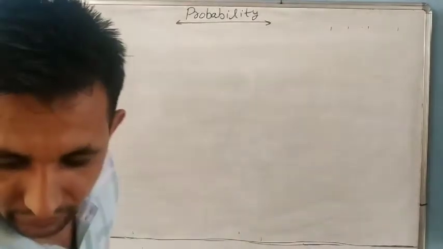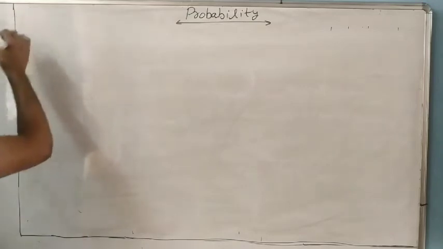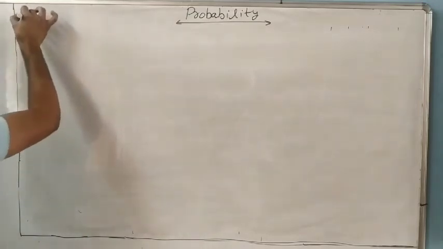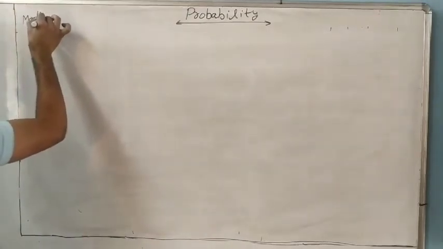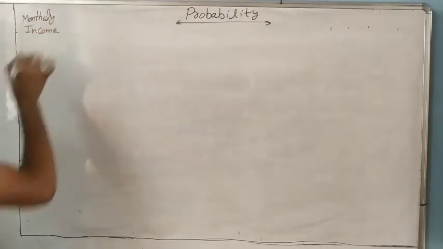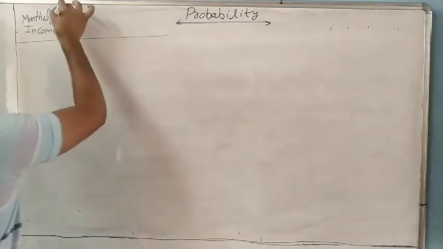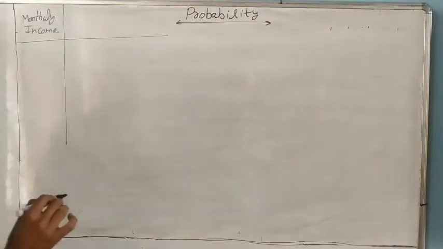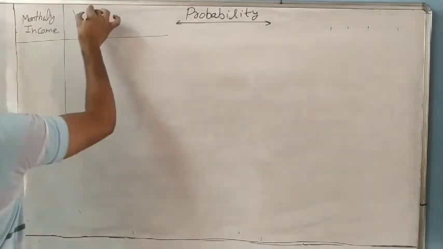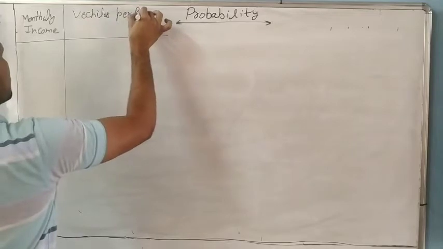The table has monthly income and number of vehicles per family.